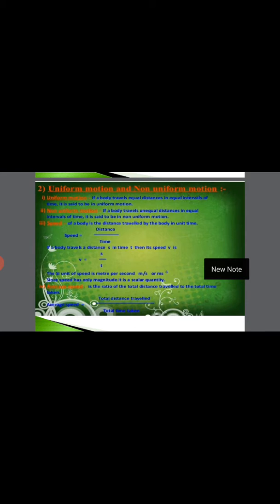Okay, let's move. Speed with direction. When we consider the direction with speed, then it is said to be velocity. Velocity of a body is the displacement of the body per unit time. Displacement upon time taken is equal to velocity. Since it has both magnitude and direction, it is a vector quantity. Average velocity is the ratio of total displacement to the total time taken.